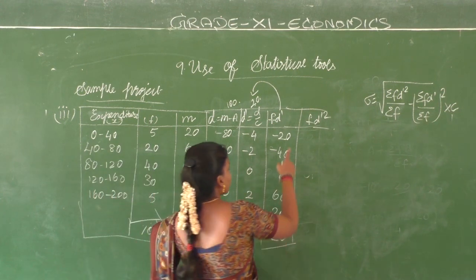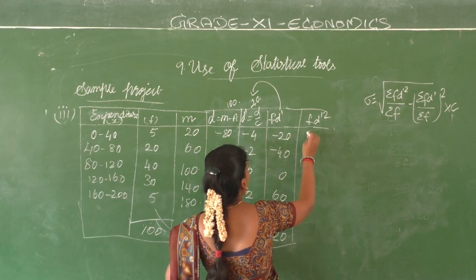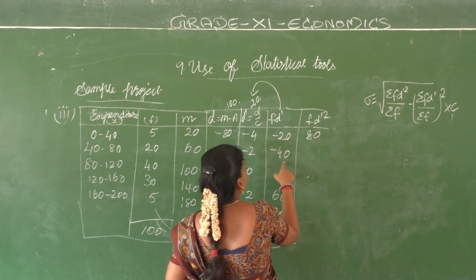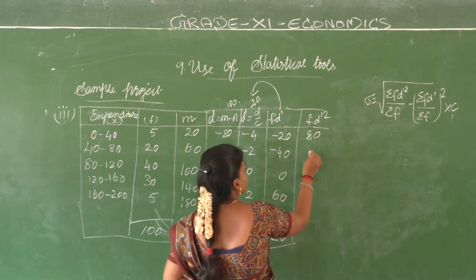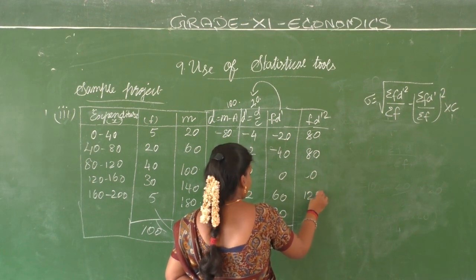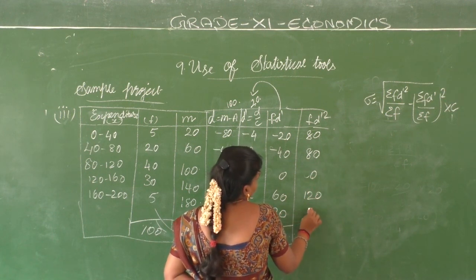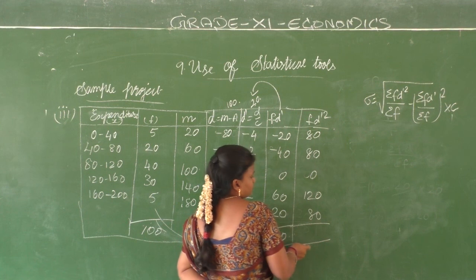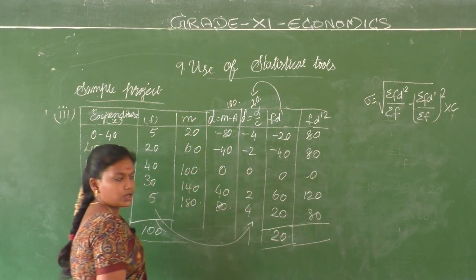Alright, so minus 20 minus 4, 80. Minus 40 into 2, 80. 0. 120. 80. Got it?